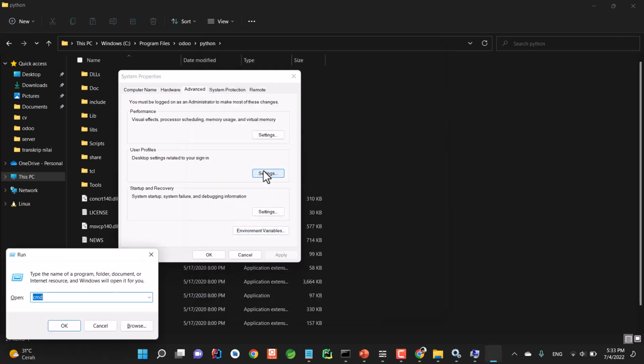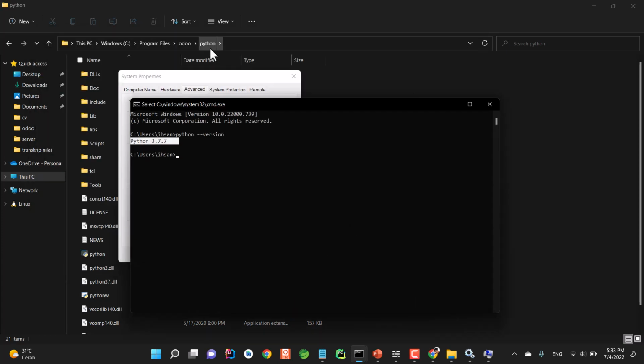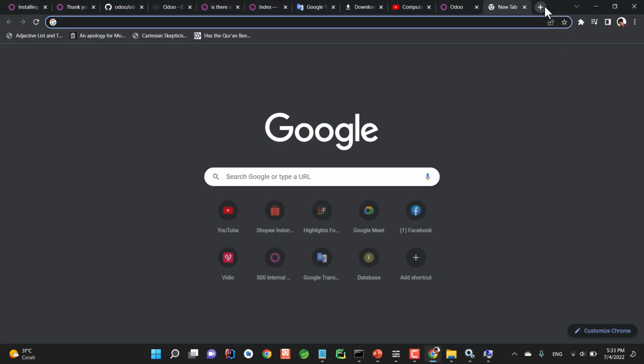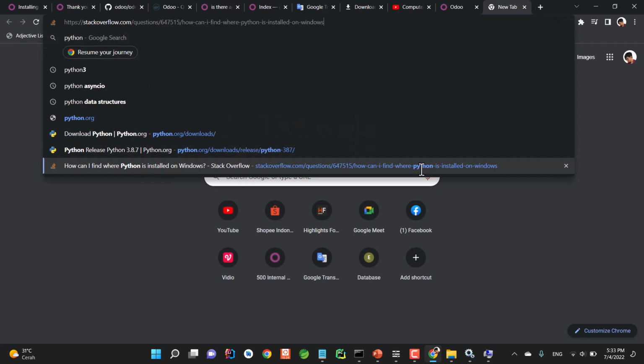Now to see if the Python is actually loaded into the system, you have to type python --version. Now here you can see the Python is loaded, and to see if this Python right here is referring to this particular Python, I actually forget the way, so let's just find out.